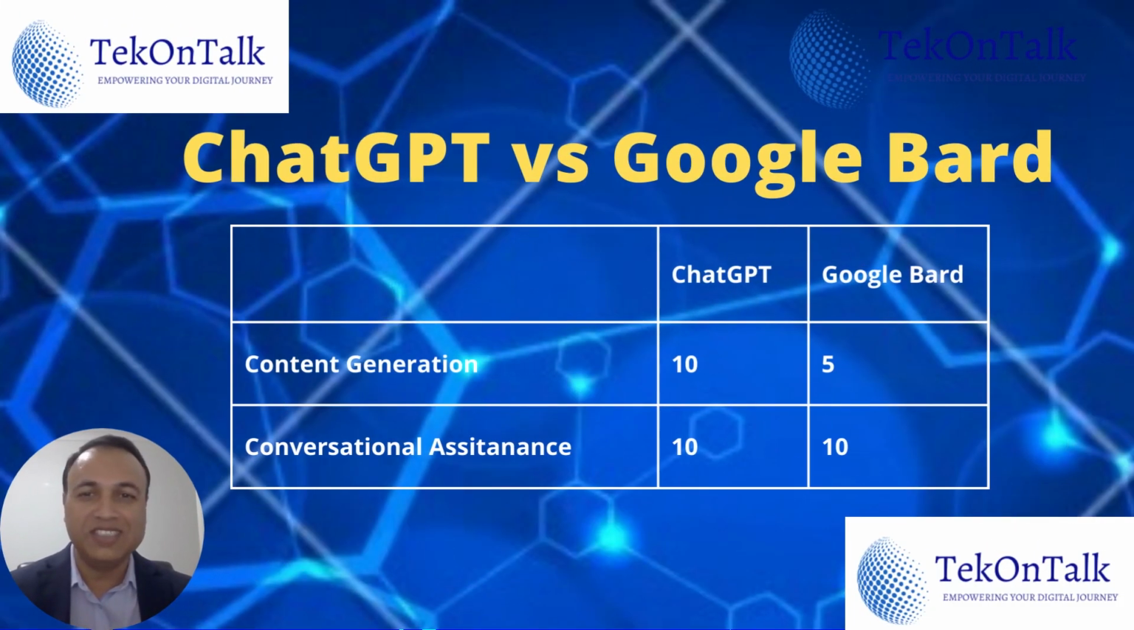Let's discuss the results of the second round. In conversational assistance, ChatGPT and Google Bard both did an amazing job, and both are able to write a new email, and both are able to write a reply to an email. Therefore, ChatGPT got 10 points and Google Bard also got 10 points.